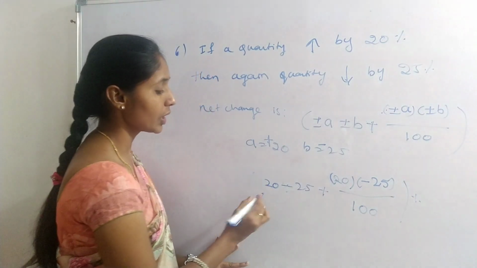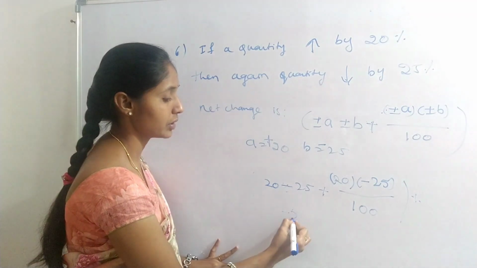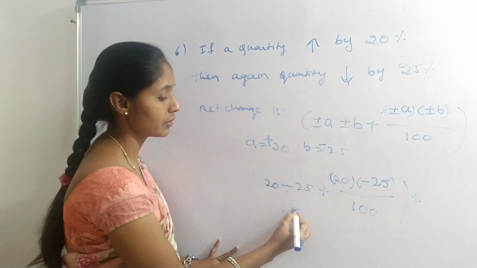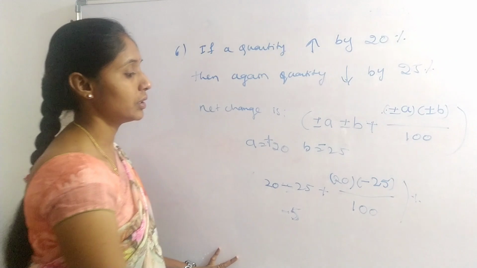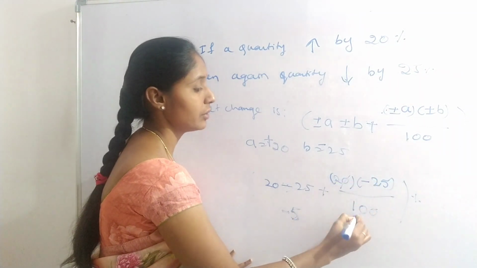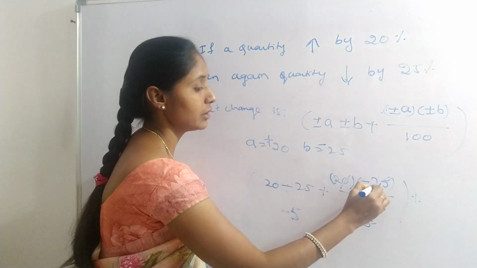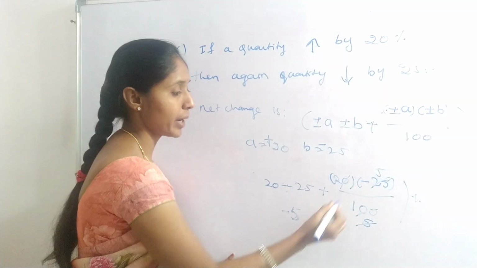Okay, 20 minus 25 is minus 5. 20 into minus 25: 20 5s are 100, 5 5s are 25, we cancel, so here remains a minus 5.